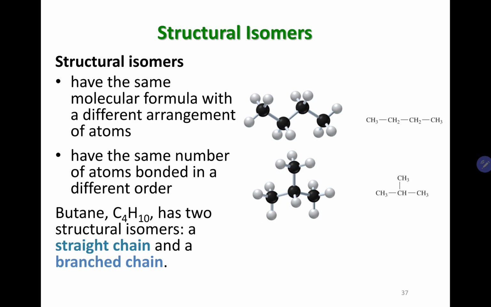Okay, and when it comes to structural isomers, there are three kinds: skeletal isomers, functional group isomers, and position isomers. But for alkanes, which means there are no carbon-carbon double bonds or any other atoms other than carbon and hydrogen, the only isomer that matters is called skeletal isomers.